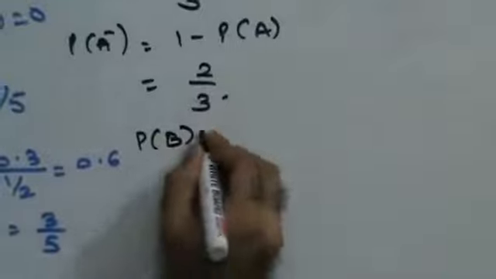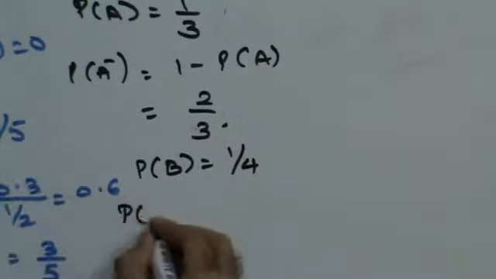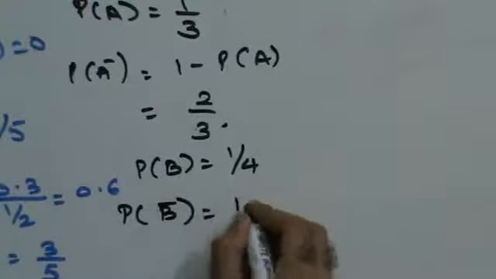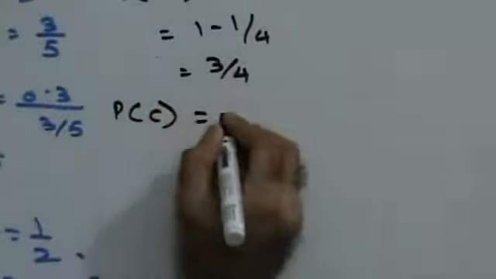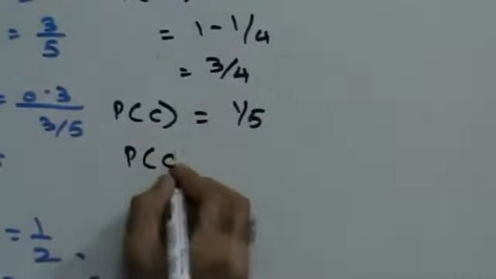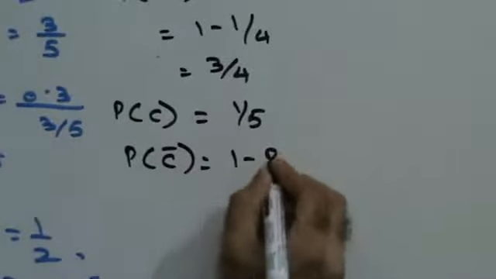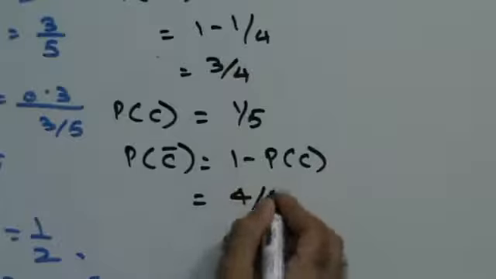Probability that B solves the problem is 1 by 4, given to you. Probability that B does not solve the problem is 1 minus P of B. So this is going to be 1 minus 1 by 4, that is 3 by 4. Probability that C solves the problem is 1 by 5. So probability that C does not solve the problem is 1 minus 1 by 5, that is 4 by 5.